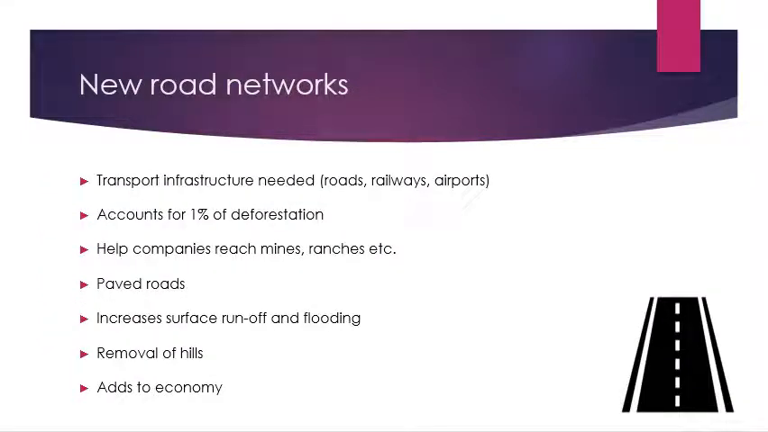The final activity which causes deforestation is building new road networks. Due to all the activities taking place in the rainforest, transport networks are needed to help companies and people to travel. Transport networks accounts for about 1% of all deforestation. A disadvantage of building roads is that they are paved, which increases surface runoff and increases the risk of flooding. Additionally, the Amazon is hilly, which means that in some cases, entire hills have to be removed to make way for the roads. Overall, the transport networks help the economy because it allows goods to get to ports quickly and shipped at a quicker pace.